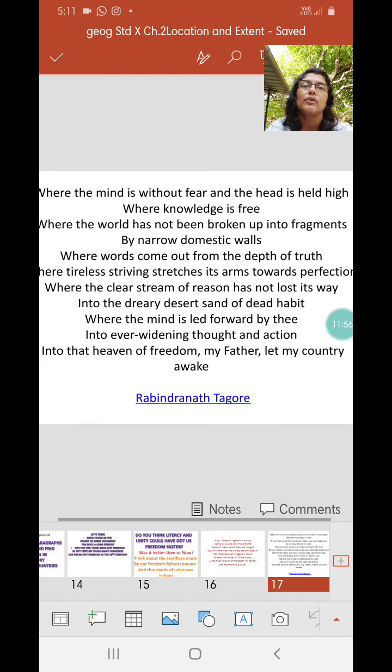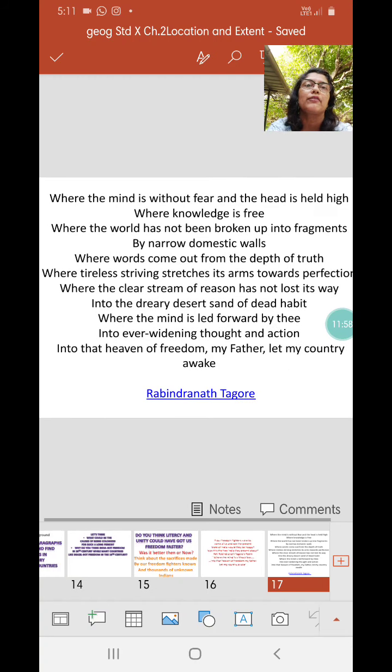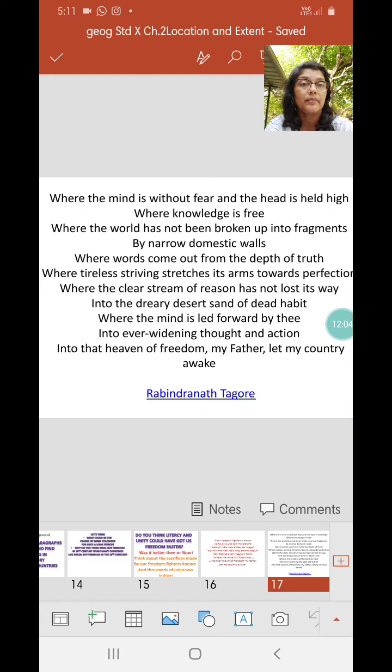This is a beautiful poem which has always been my favorite. Okay, Where the Mind is Without Fear. When nobody fears, do we fear today? Can we venture out in the dark, in the night? We fear. Right?